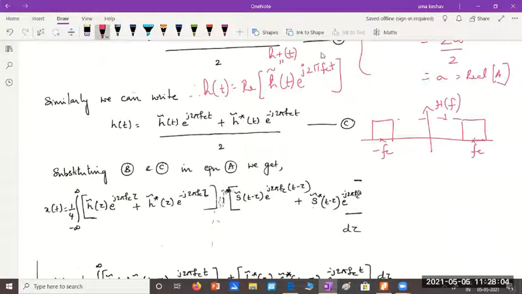And the pre-envelope can also be written as h of t plus j h cap of t, where h cap of t represents the Hilbert transform of the signal. That's why whenever I want to find the actual signal h of t, it is nothing but the real part of the pre-envelope. And since we are interested in finding the complex representation, low pass representation of the band pass signal, I have to write the pre-envelope in terms of complex envelope.